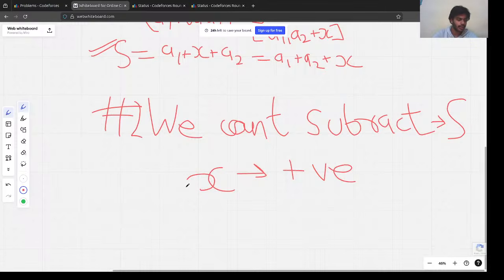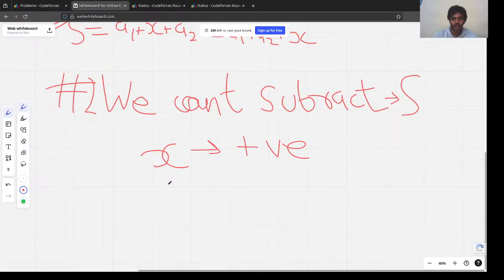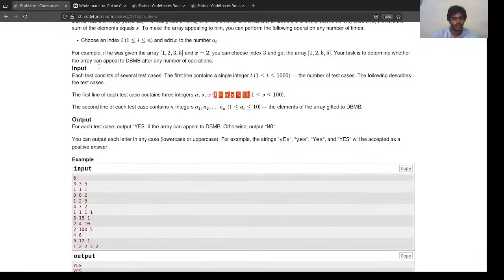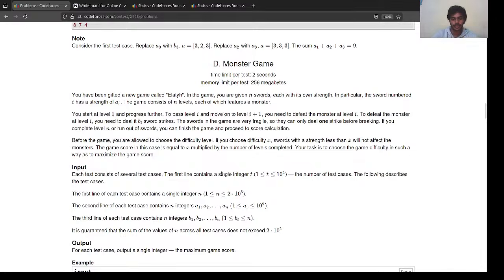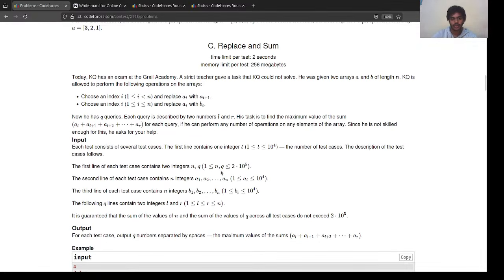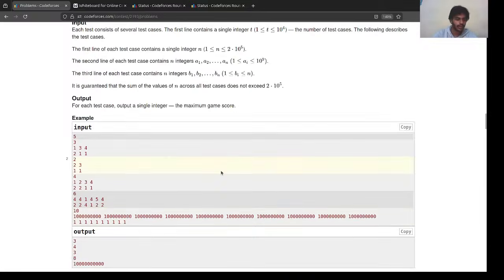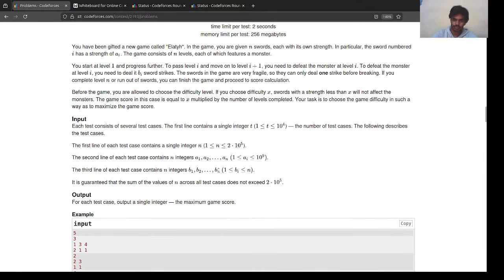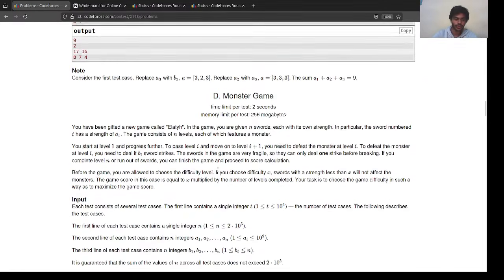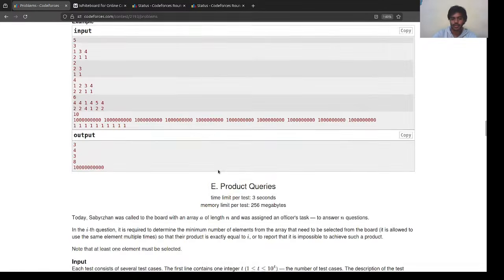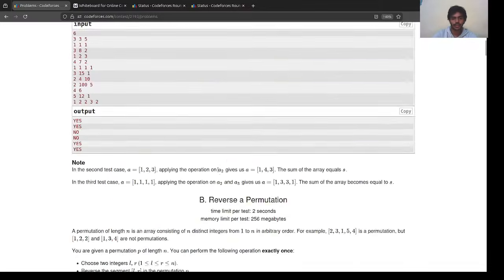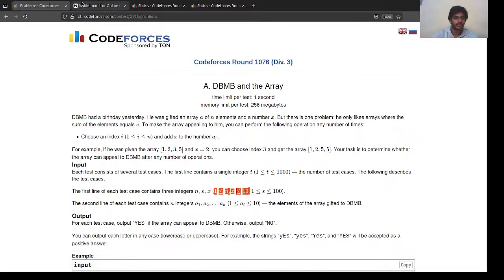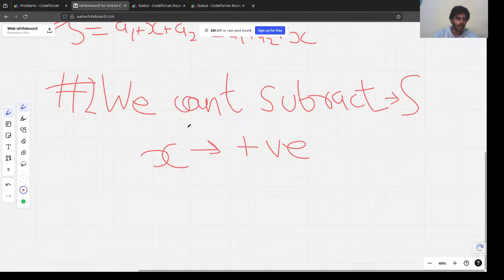Okay, someone typed he solved 3 questions. Great, dude, great. The fourth one was this one, right? You could have tried the fourth one too. It was a pretty average question. If you did 3, you could have gone for the fourth one too. The fifth one was a little bit tricky compared to these two, but yeah. Anyways, back to topic.